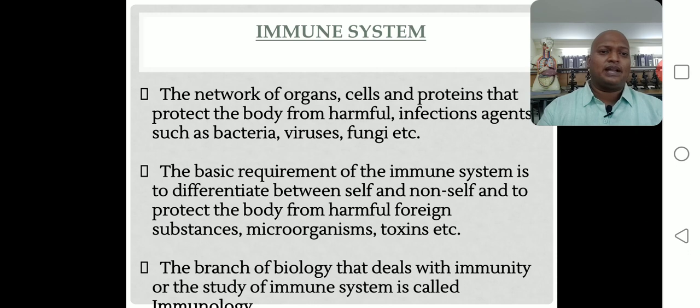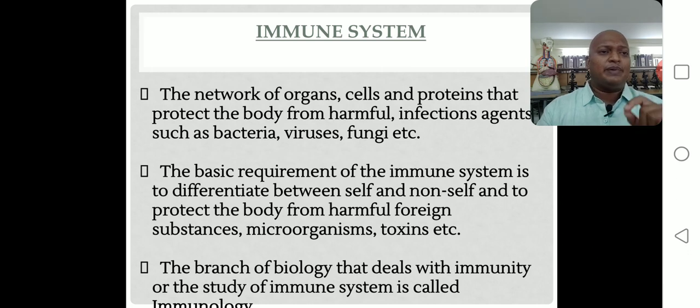Okay, next point: the basic requirement of the immune system is to differentiate between self and non-self to protect the body from harmful foreign substances, microorganisms, and toxins, etc. So on what principle does the immune system work?